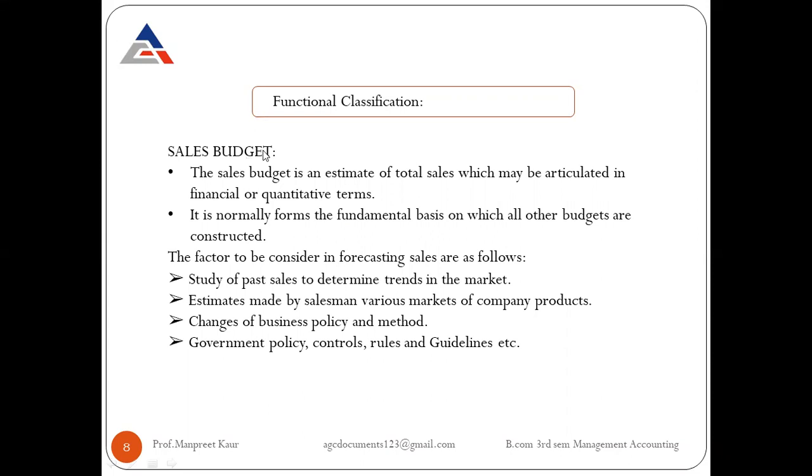The sales budget is an estimation of total sales which can be expressed in financial or quantitative terms, of whatever goods and services are produced by the organization for satisfying the needs and wants of customers. A proper sales budget is maintained by the organization to estimate the total sales amount in financial and quantitative terms. It is normally the fundamental basis on which all other budgets are constructed.